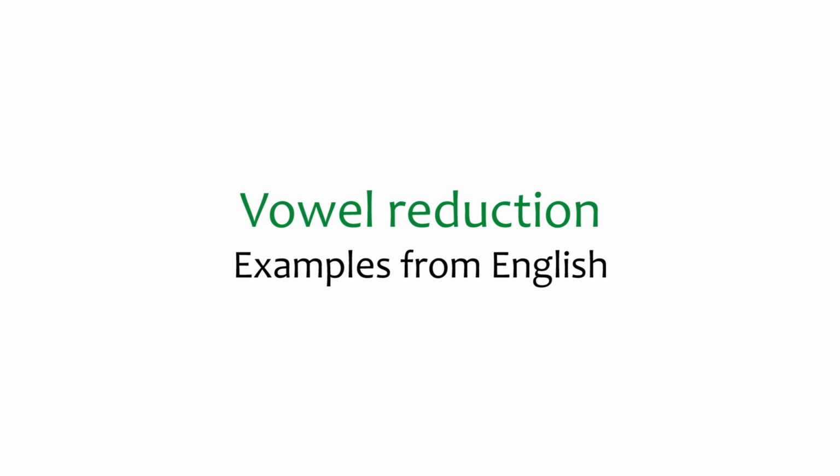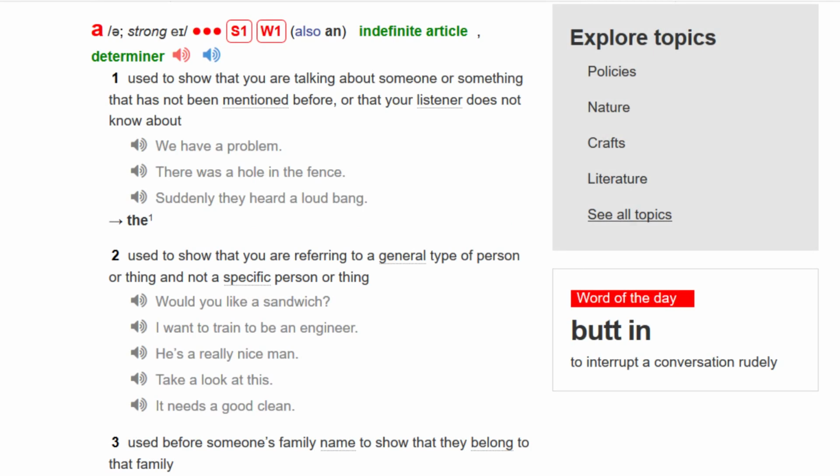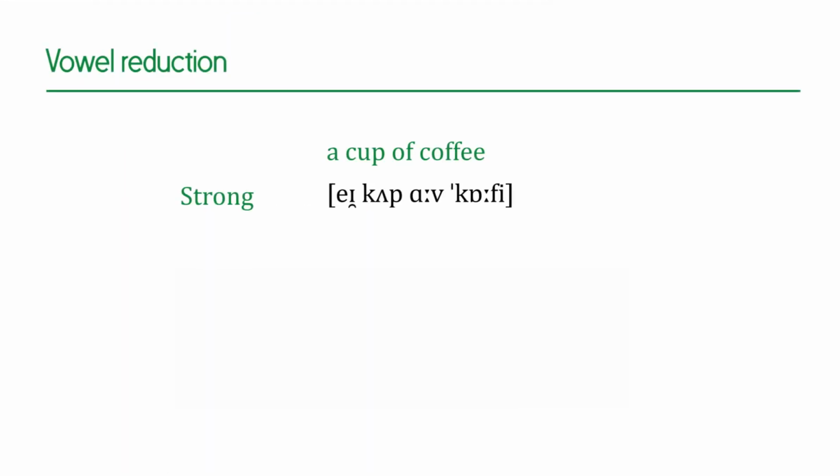Now I'm going to give more examples. This one we can actually look up. A lot of people might not know, especially if you're not a native speaker, that the strong form of the word "a" is actually "ay". Only in rapid speech does it become the schwa.